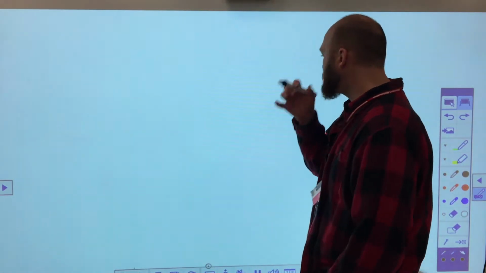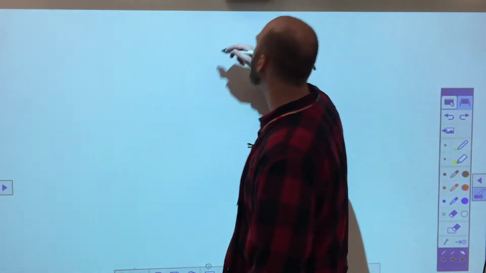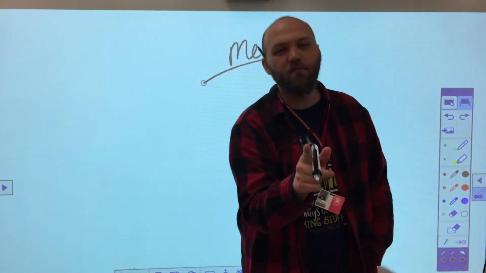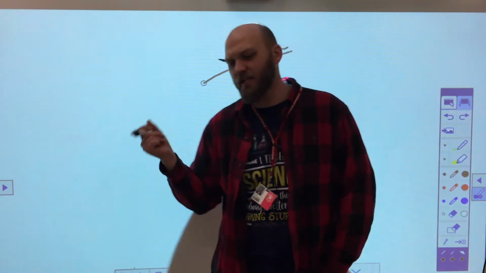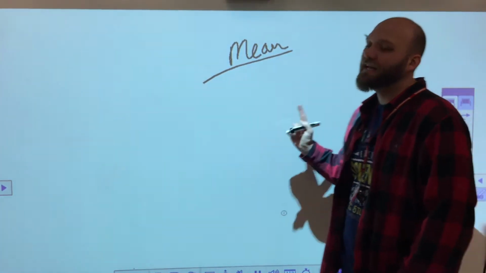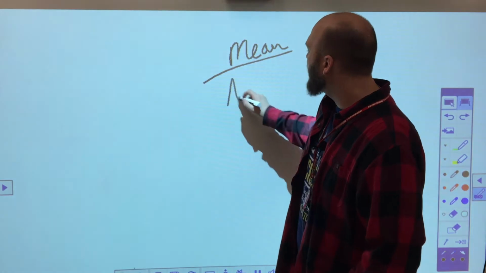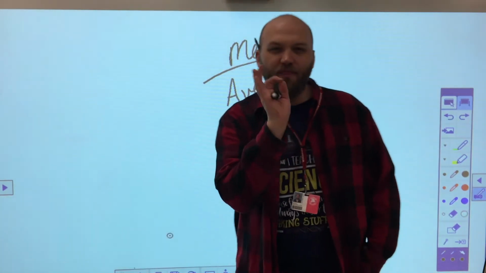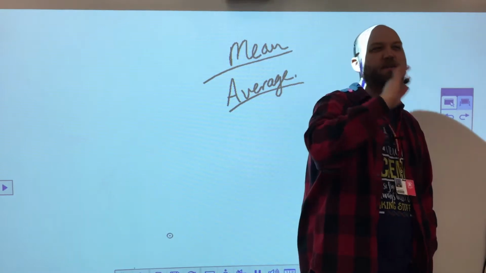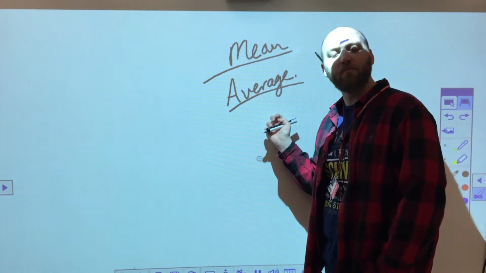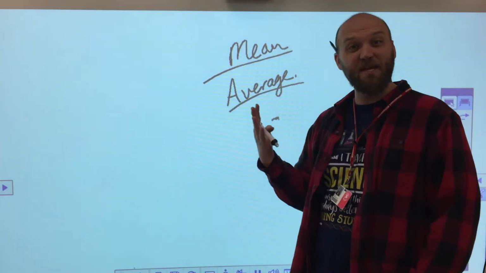Okay, so lesson 12.5, today we're investigating something called mean. And that is not the emotion. That is not the person sitting next to you talking about how bad your lunch smells. Mean is better known as average. And this is a phrase that gets thrown around a lot, and it doesn't always mean what people are trying to get it to mean, right?